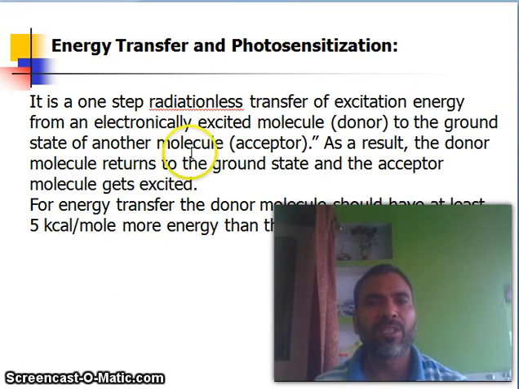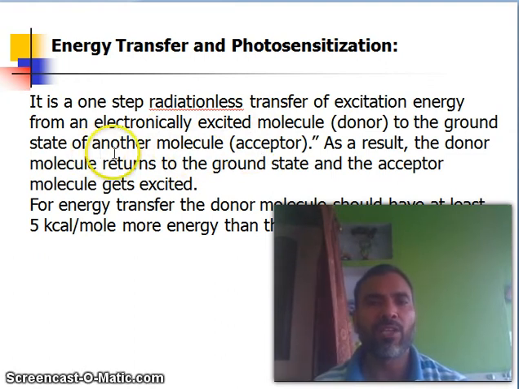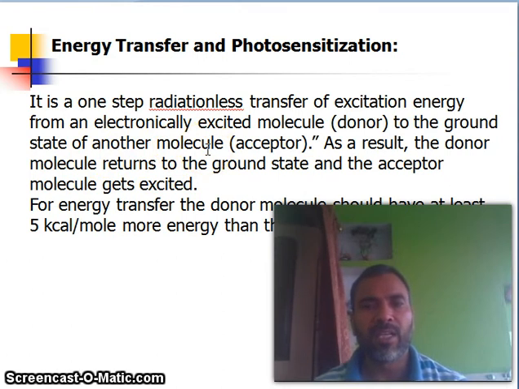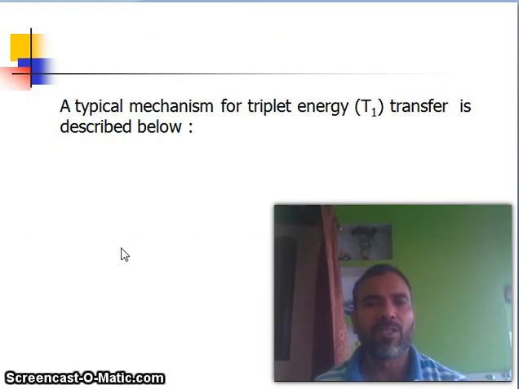It is a one-step radiationless transfer of excitation energy from an electronically excited molecule, the donor, to the ground state of another molecule, the acceptor. As a result, the donor molecule returns to the ground state and the acceptor molecule gets excited. For energy transfer, the donor molecule should have at least 5 kilocalorie per mole more energy than the acceptor molecule. A typical mechanism for triplet energy T1 transfer is described below.